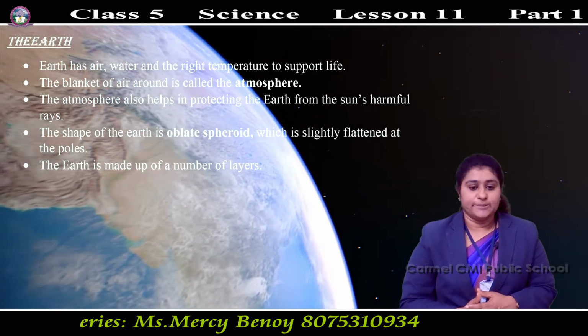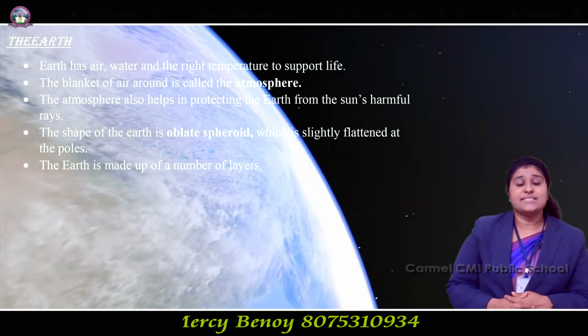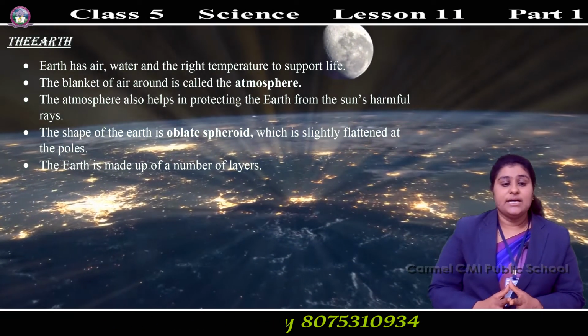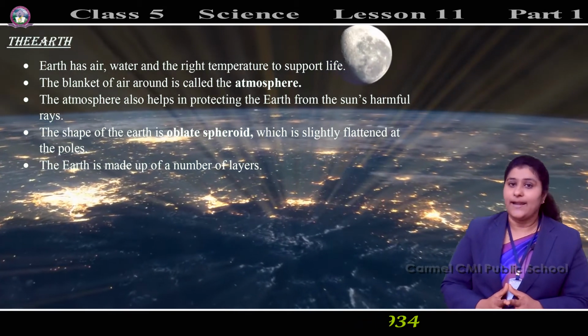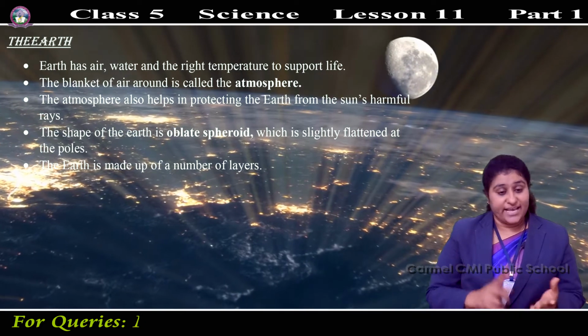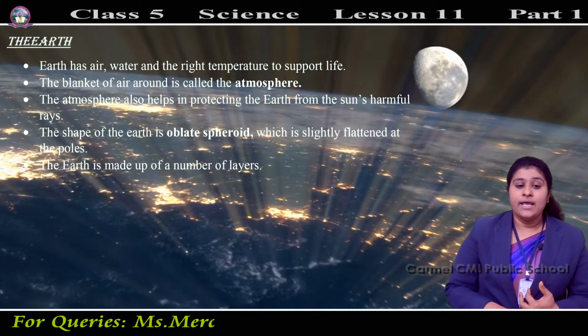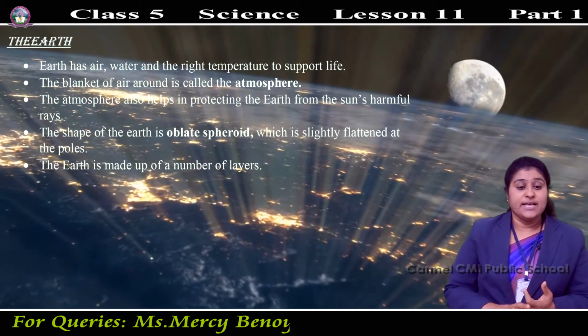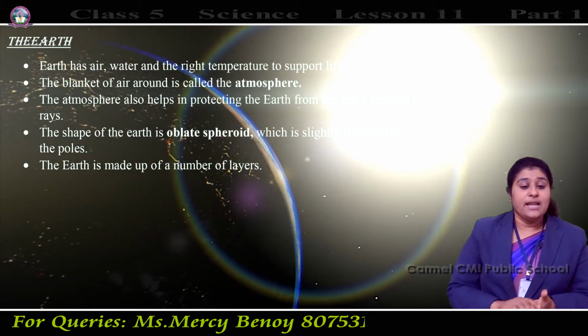Next is earth. Earth has air, water and the right temperature to support life. Life is possible on earth because air is present, water is present, and the temperature is right to support life.